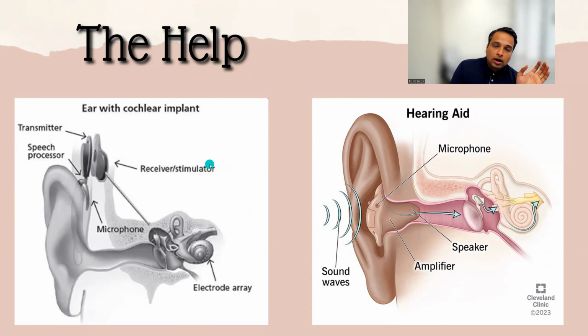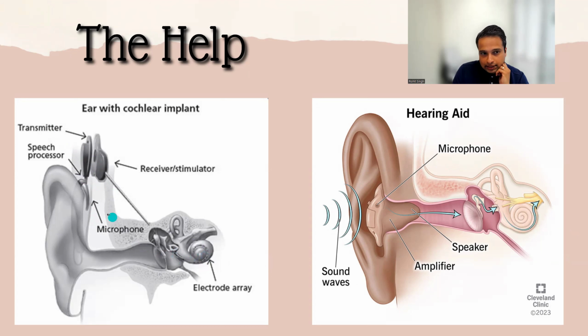Now, then there are people who are born deaf or they have some issue that makes them deaf. Either they are born with something or some kind of issue happens. They need a cochlear implant. As I told you, that snail-like organ is the region which converts your sound waves into electrical signals to your brain. So they have this artificial implant which has a transmitter, speech processor, and a microphone which is outside right here, and this implant requires a surgery, and then they have an electrode array which is inserted close to this cochlea right here.